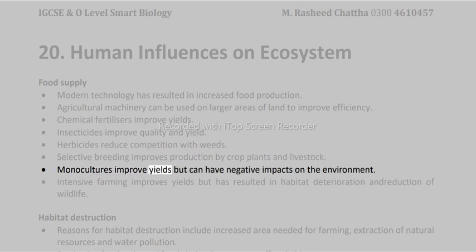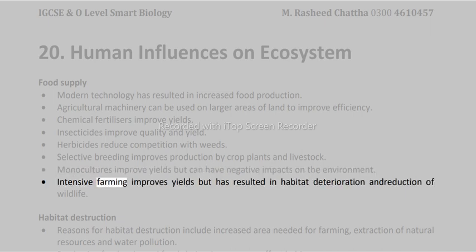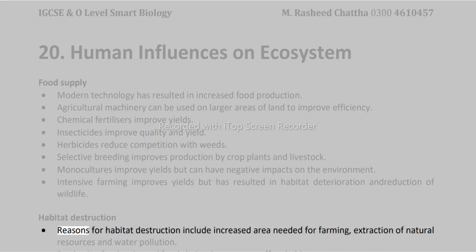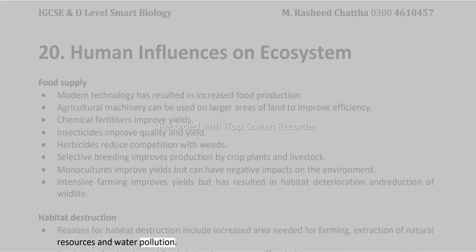Monocultures improve yields but can have negative impacts on the environment. Intensive farming improves yields but has resulted in habitat deterioration and reduction of wildlife. Habitat destruction. Reasons for habitat destruction include increased area needed for farming, extraction of natural resources and water pollution.